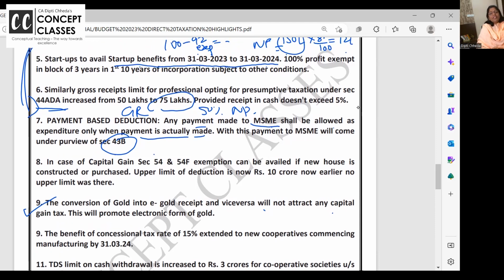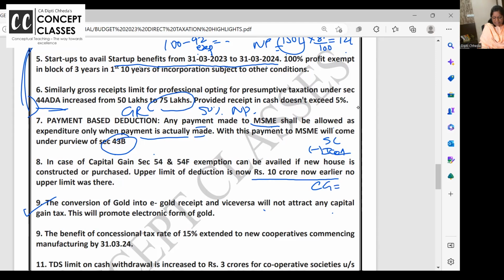Now, whenever you sell the house, no, there's huge capital gain. To avoid that, you can buy a house, you can construct a house. 2 years forward, you can buy, 3 years forward, you can construct. But when you sell the house, now the new house which you are purchasing, they have put an upper cap limit of 10 crore. So say sale consideration minus index cost of acquisition.